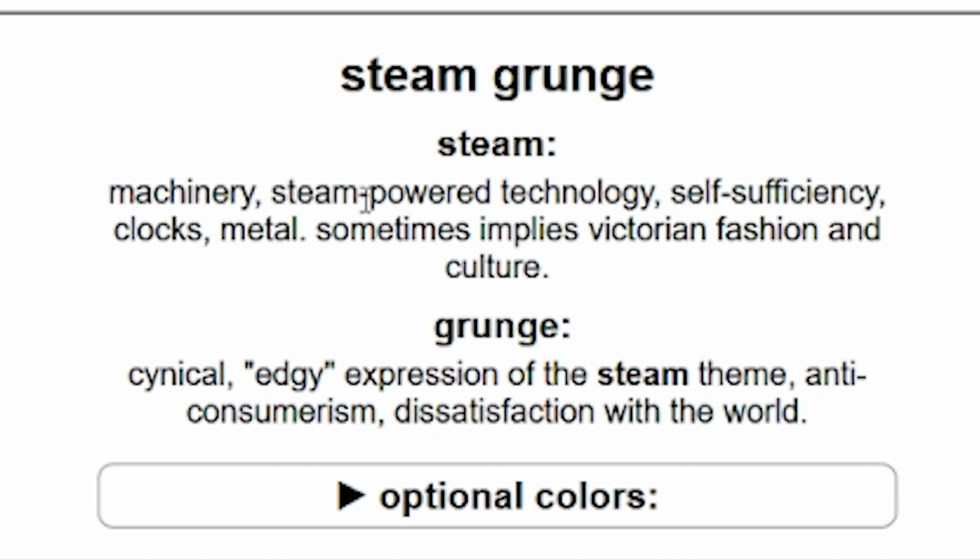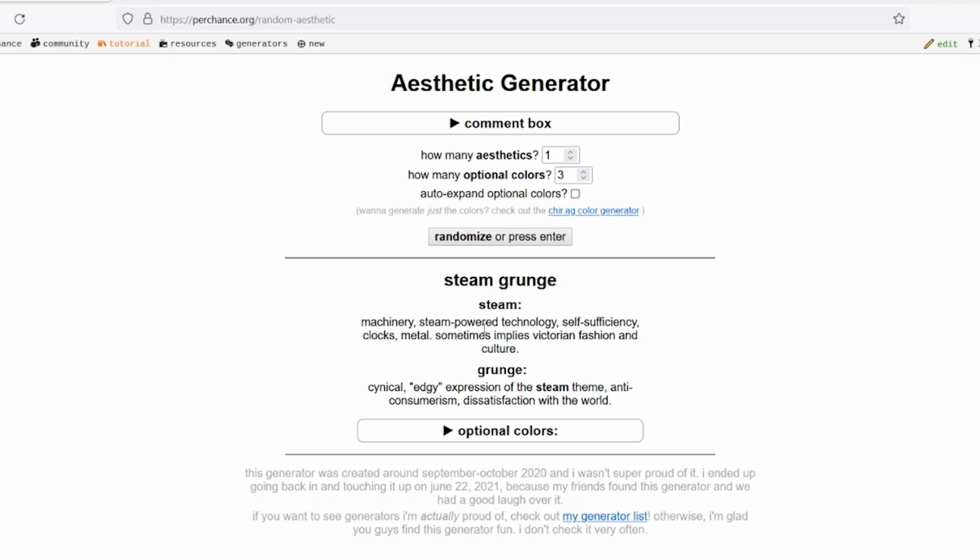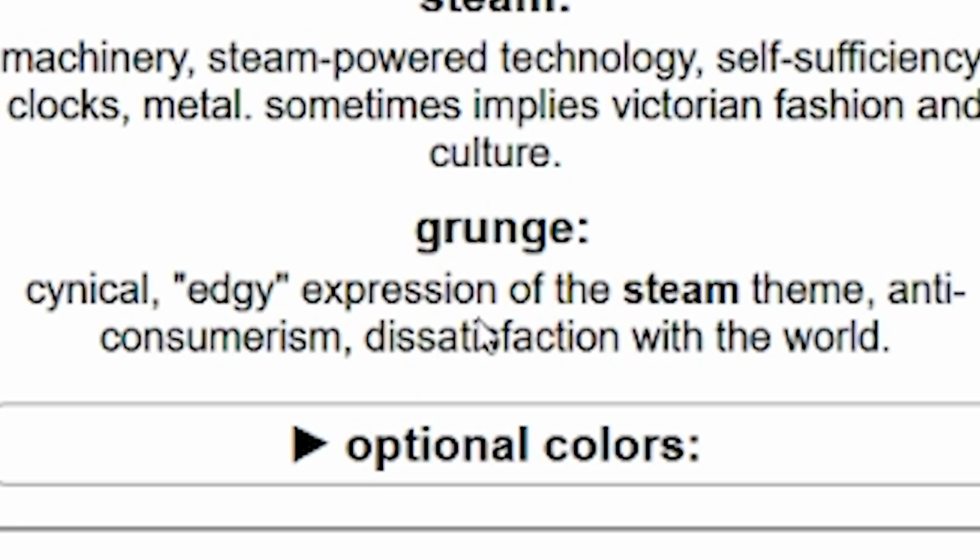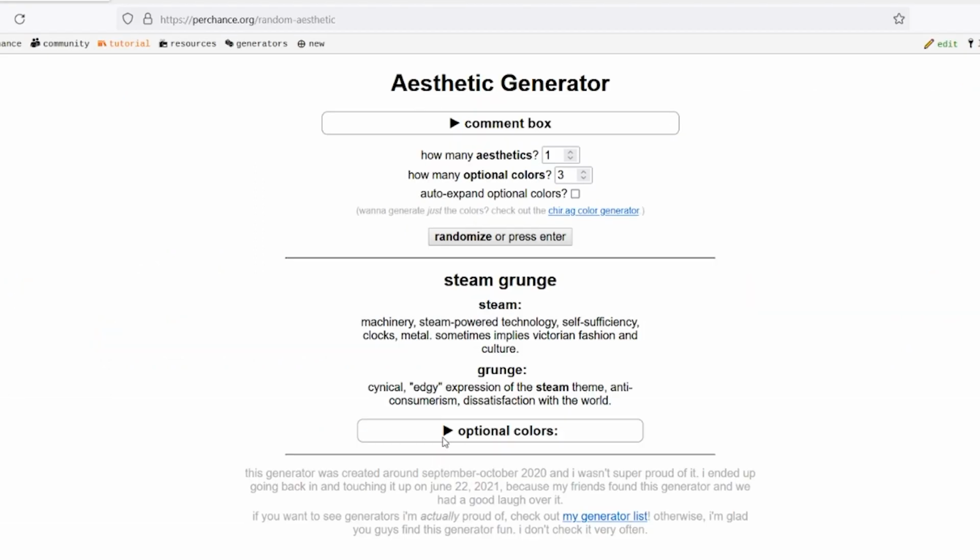Ooh, machinery, steam powered technology, self-sufficiency, clocks, metal. Sometimes implies Victorian fashion and color. Oh, this is right up my alley. Cynical, edgy expression of the steam theme, anti-consumerism, dissatisfaction with the world. Okay, what are our colors?